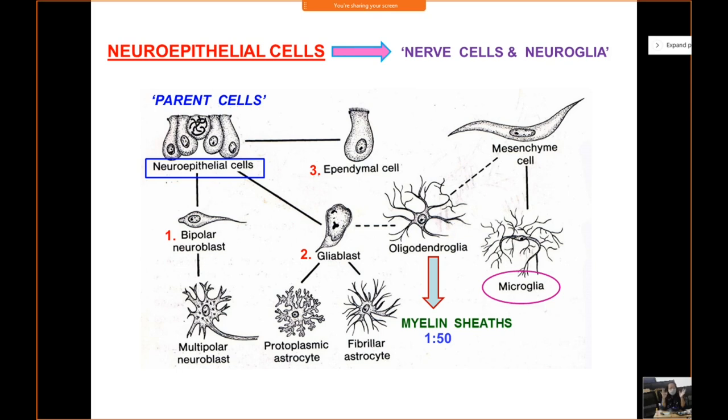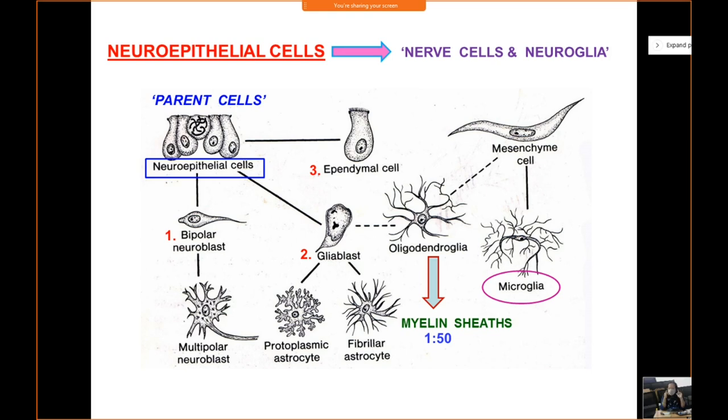three offsprings. So the first offspring it forms is the neuroblast, right? The second offspring it will form is the glioblast, from which your neuroglial cells will develop. And the third offspring it will form is the ependymal cell. I hope this is clear. Okay. Now, already I told you how the neuroblasts are differentiated to form, so I will not go into detail, already it has been explained.